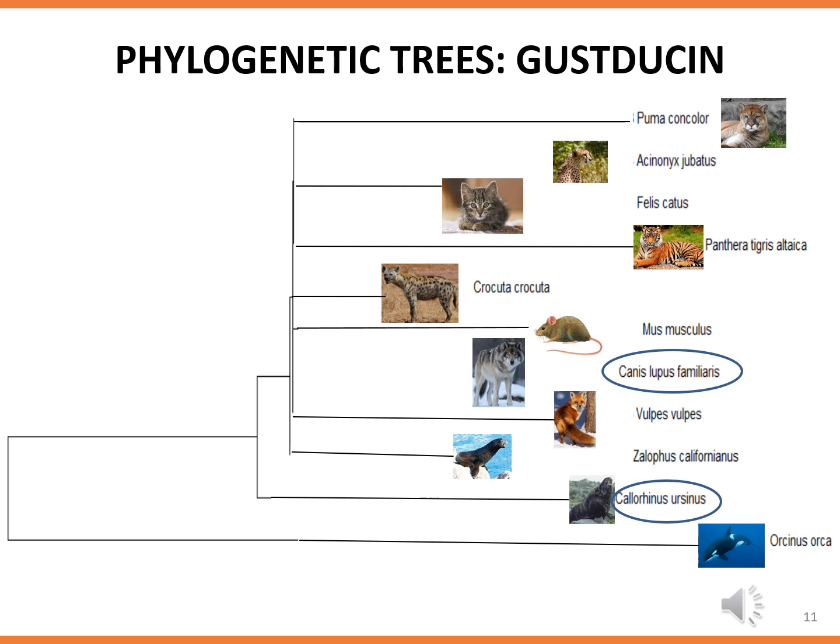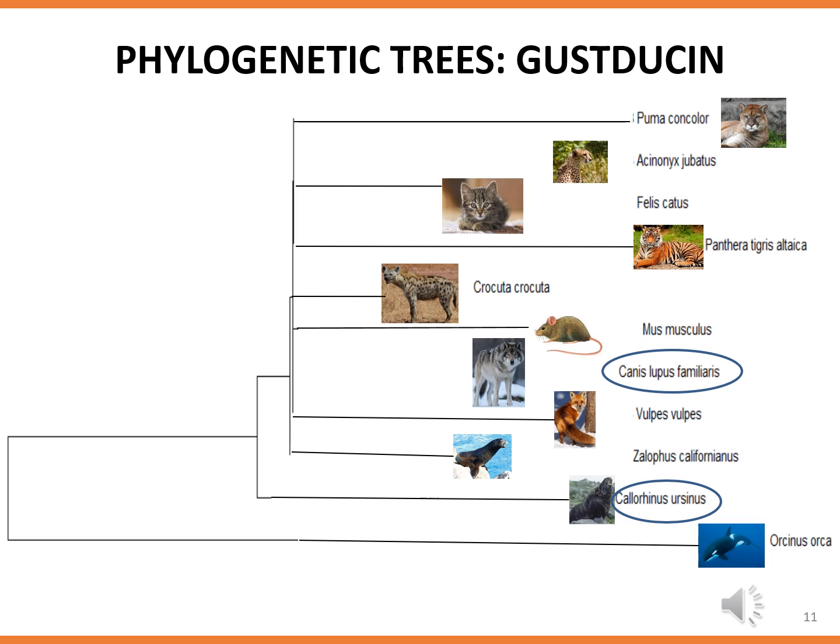For this gene, GUSTDUCIN, also known as GNAT3, an outgroup was found for Orcinus orca, which is the killer whale, where pseudogenization did occur. Here, it was evident that the majority of land-borne carnivores had vastly similar gene sequences with regards to this particular receptor. Many seaborne cetaceans lost functionality in this receptor, and for this reason there was little to no similarity between many cetaceans and carnivores. There also appeared to be a divergence between the group of carnivores closer to the cat, like puma and Acinonyx, and those closer to the dog, Canis lupus.